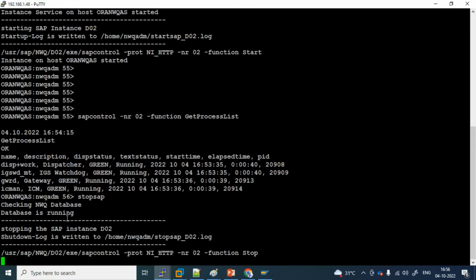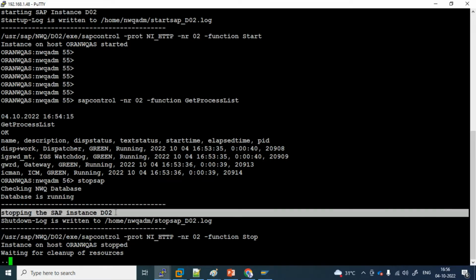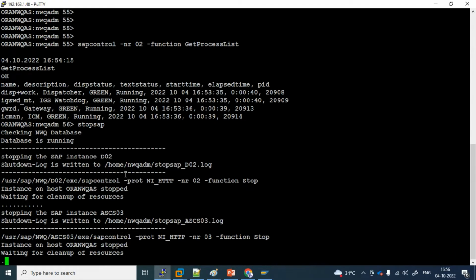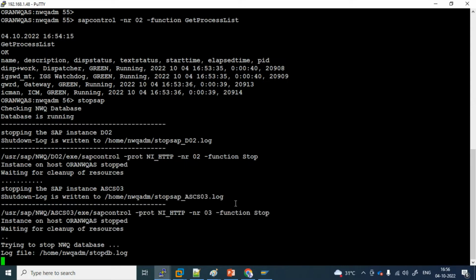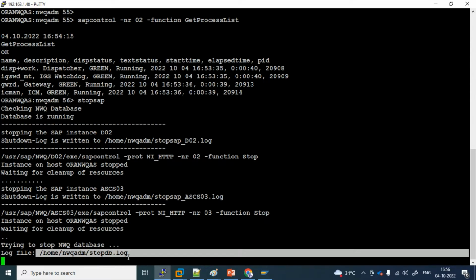See, DB is running, so it is stopping the database, stopping the instance, sorry. Which instance is stopping? Whatever instance is started last will be stopped first, as per this diagram. So the starting sequence will be like this, and stopping will be like this. First it stops SAP. That is what is happening here. It stops 02 first, after that it stops ACS, and after that, see, it tries to stop the database. The log file will be written here. After this stop, we'll see whether the DB went down or not.